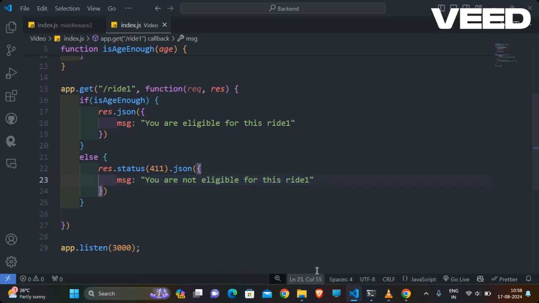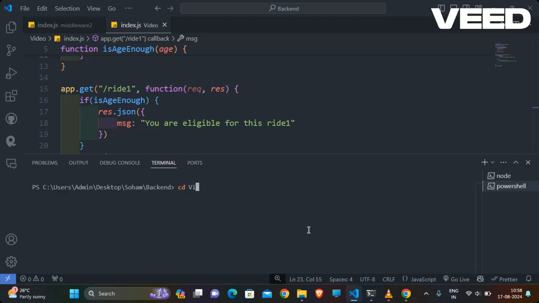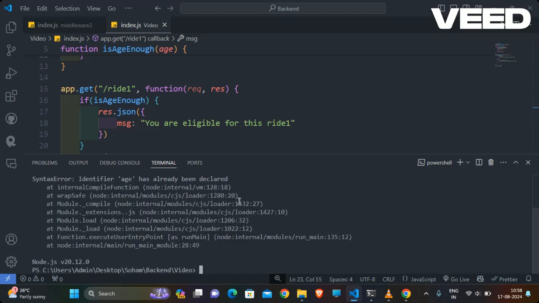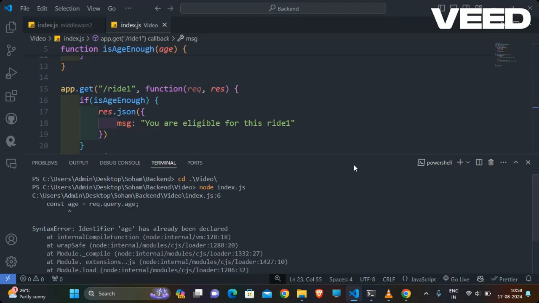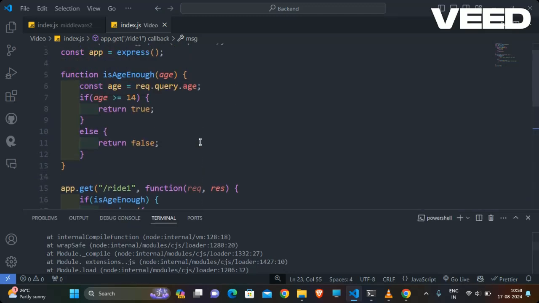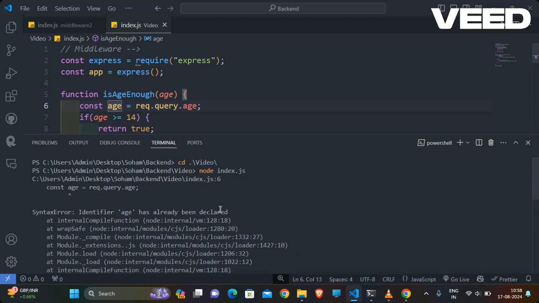Okay, then let me open the console, and in that console I go to the video section, and firstly I want to run node index.js. Oh, age has already been declared. Where am I declaring that age? At line number 6, the error message comes up.